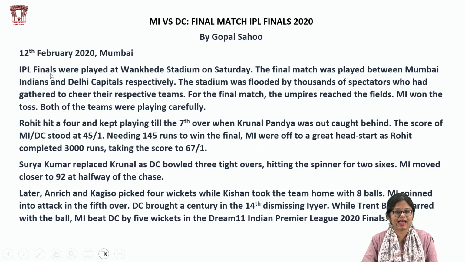You see, the IPL finals were played at the Wankhede Stadium on Saturday. So, in the very first sentence, it is mentioned which place the IPL finals took place, the day, and which teams participated, like the Mumbai Indians and the Delhi Capitals. Then you see the general ambience in the stadium. The stadium was flooded by thousands of spectators who had gathered to cheer the respective teams. For the final match, the umpires reached the field. Mumbai Indians won the toss. Both the teams were playing carefully.